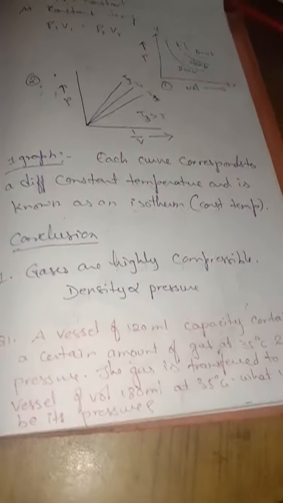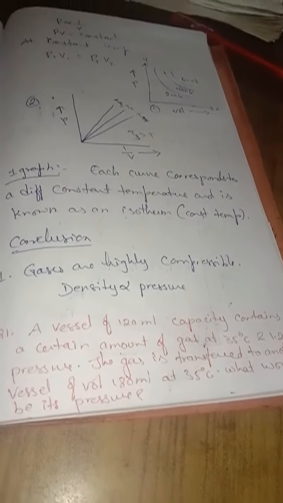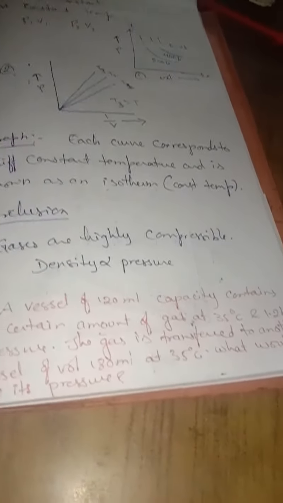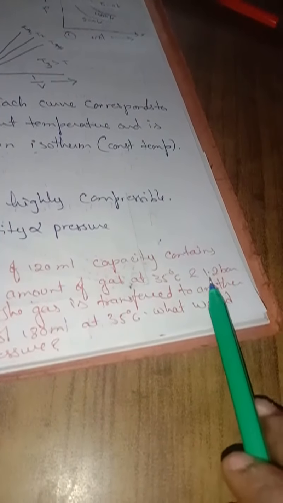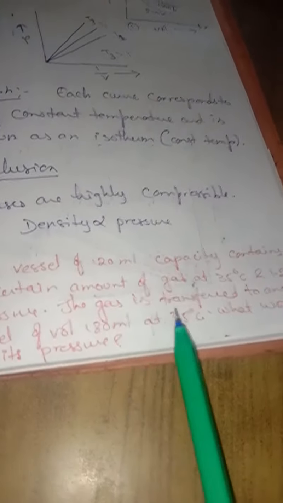Based on this, I have written a question. A vessel of 120 ml capacity contains a certain amount of gas at 35 degrees centigrade and 1.2 bar. Bar means pressure. The gas is transferred to another vessel of volume 180 ml at 35 degrees centigrade.